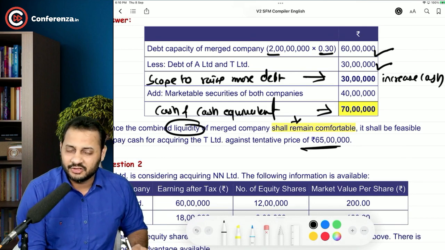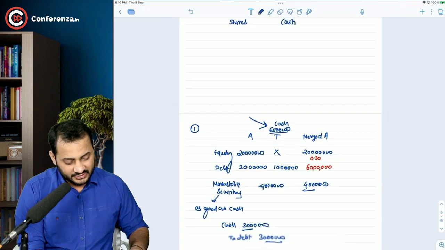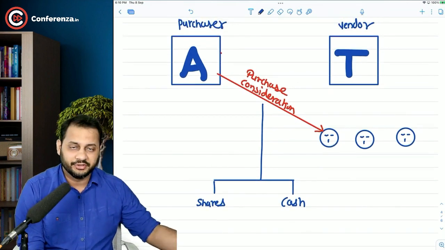That's how the cash deal is done. There are a few more questions on cash only. We will look at those questions later on. Let's have a discussion now on the second part of the acquisition, that is shares.